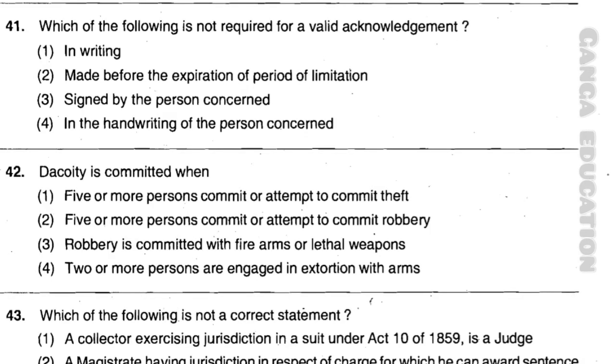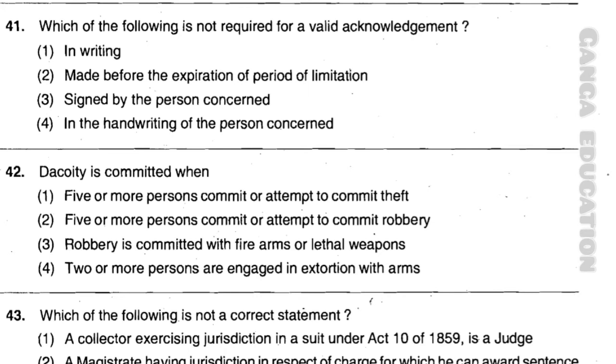Now question number 41. Which of the following is not required for a valid acknowledgement? Option number 1, in writing. Option number 2, made before the expiration of period of limitation. Option number 3, signed by the person concerned. Option number 4, in the handwriting of the person concerned. And the correct answer is option number 4, in the handwriting of the person concerned.